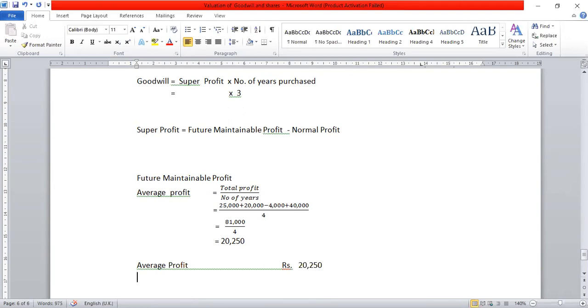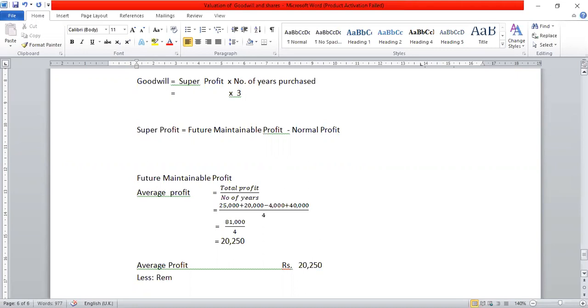But now as he is engaged in business, he will not get that remuneration, which is his loss. Such type of income he will not get in future, right? Because he is engaged in business. If he is working somewhere else he will get an income of 4,000, but now he will not get that remuneration, so that income will be less. So income not received in future we have to be less.